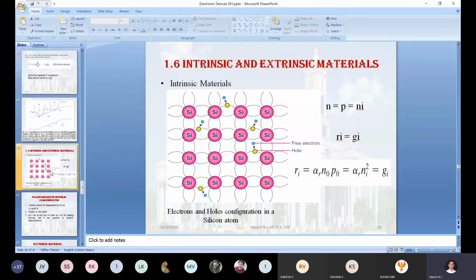Now you keep on changing the temperature from 25 degrees Celsius to 30 degrees, 50 degrees, 100 degrees, something like that. The concentration of electron hole pairs will increase. When the concentration of electron hole pairs starts increasing, definitely the current, due to electron or hole, whatever it may be, will start fluctuating. My question is, will the current fluctuate with respect to temperature, or will the current value be the same throughout the temperature in the intrinsic? It will be fluctuating.